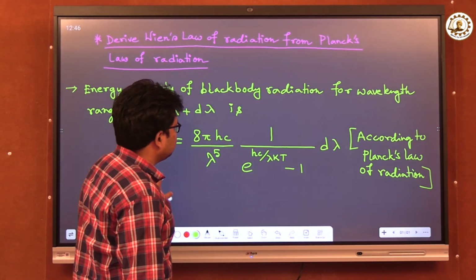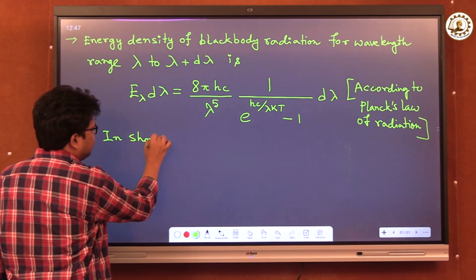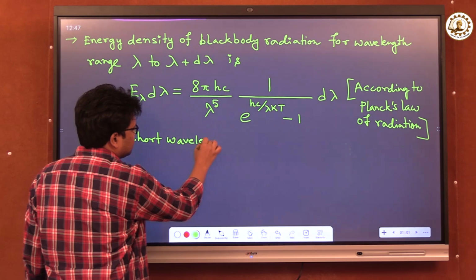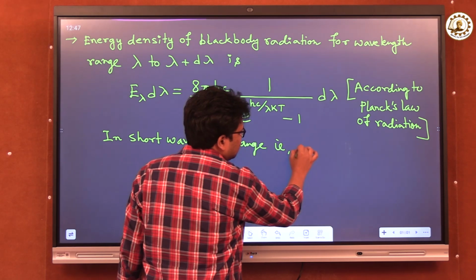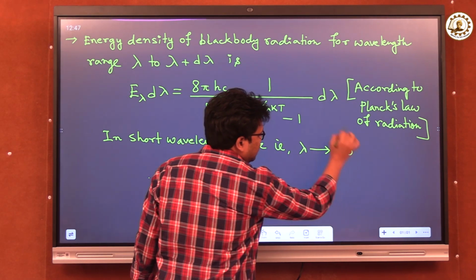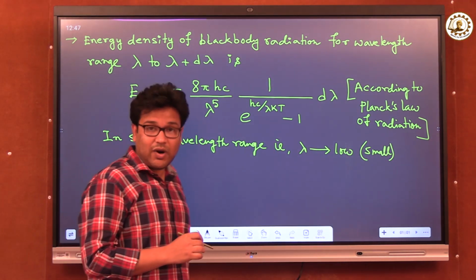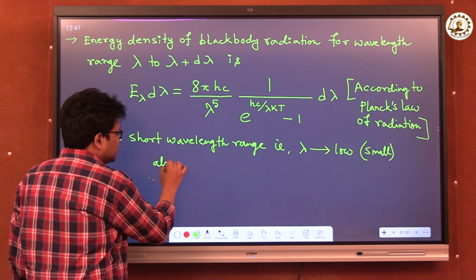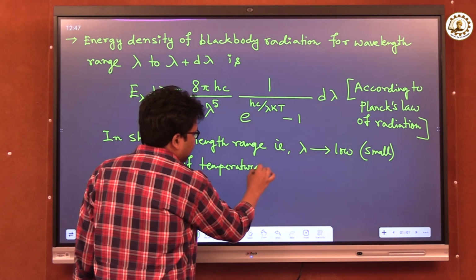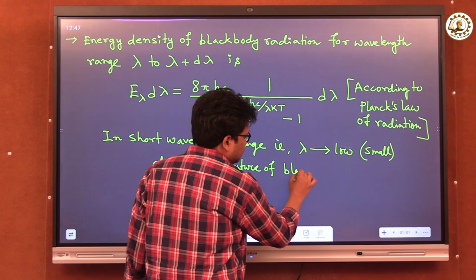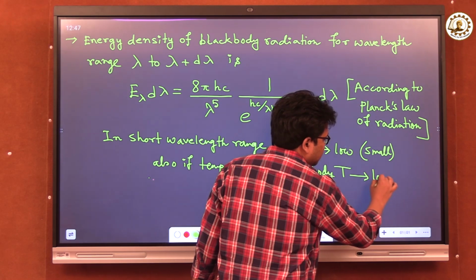So in the short wavelength range, that is, lambda is very small, and we are also taking the lower temperature limit, that is, the temperature capital T of the blackbody is also low.